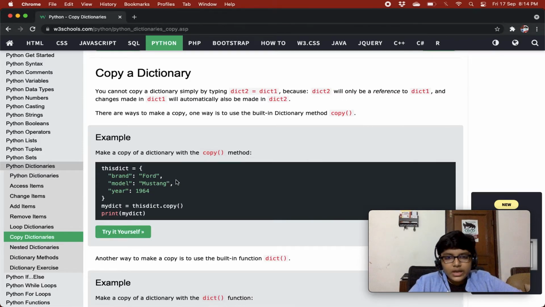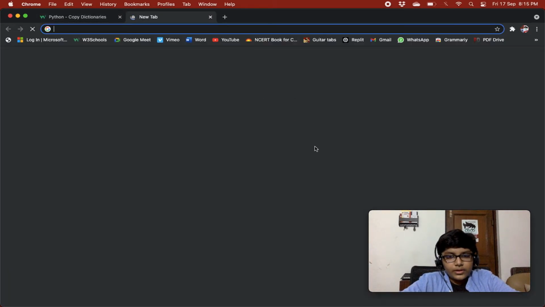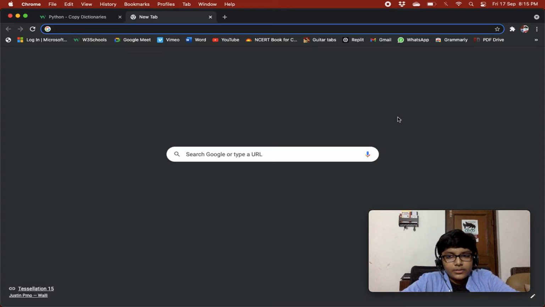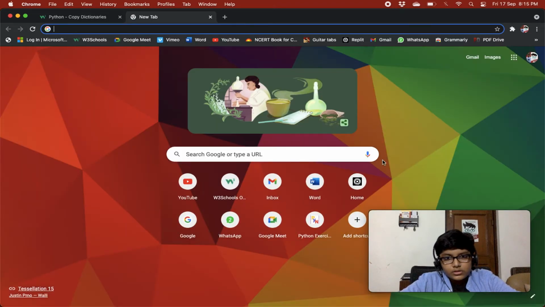Basically, every variable that you create in Python is saved in a memory location. For example, this video of mine is the memory location where everything is saved, and these small icons are the variables. So we have a YouTube variable, a Google variable, a WhatsApp variable, right?